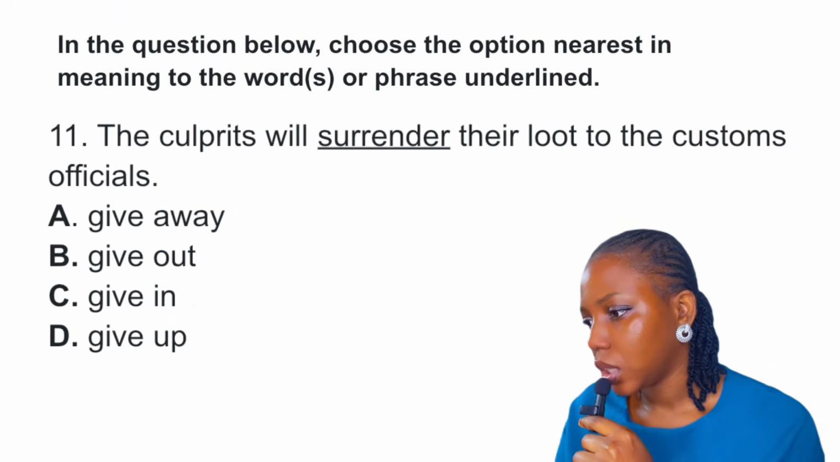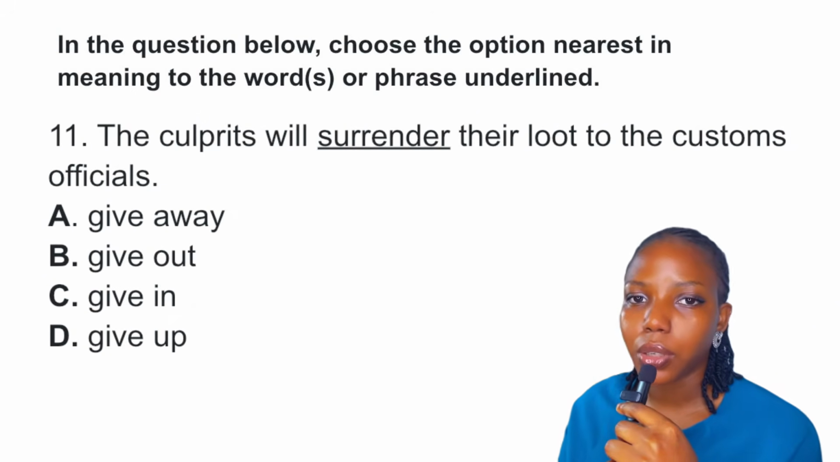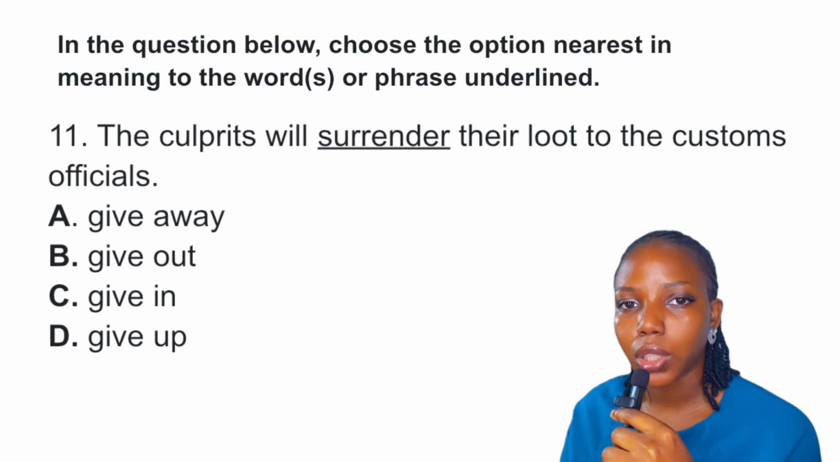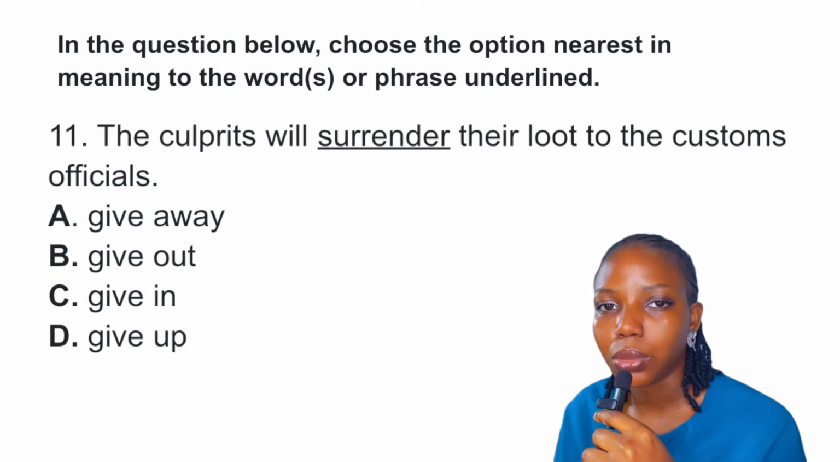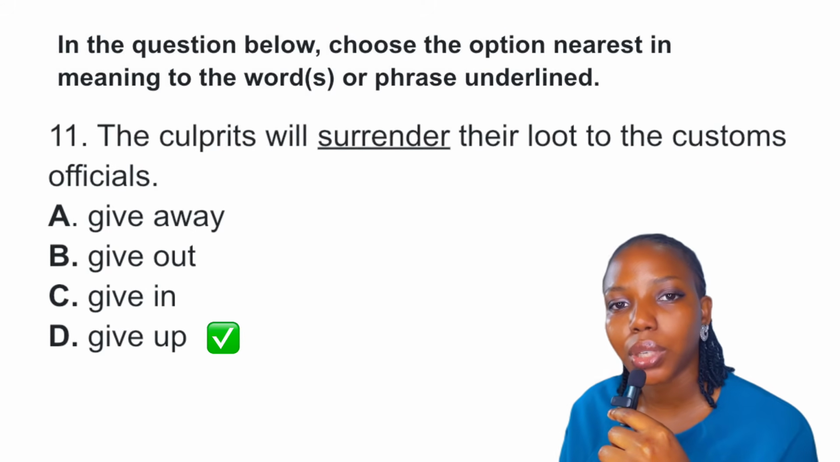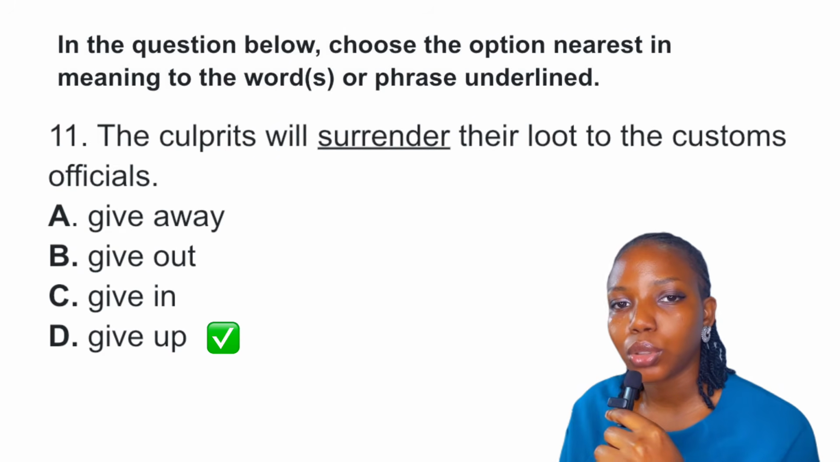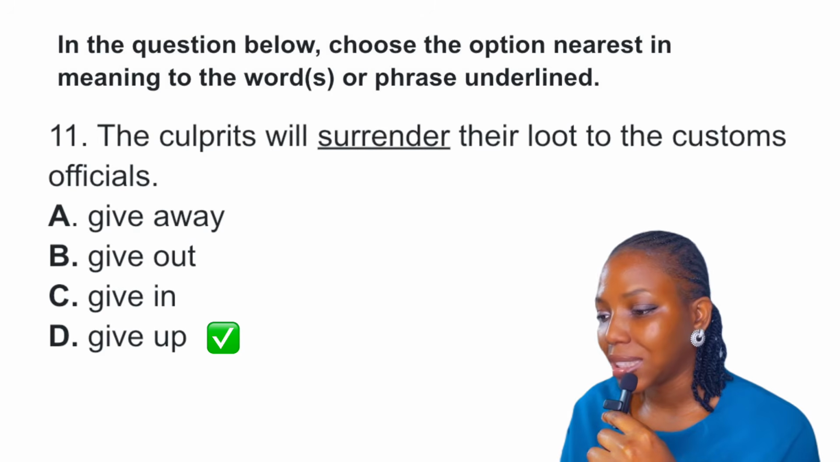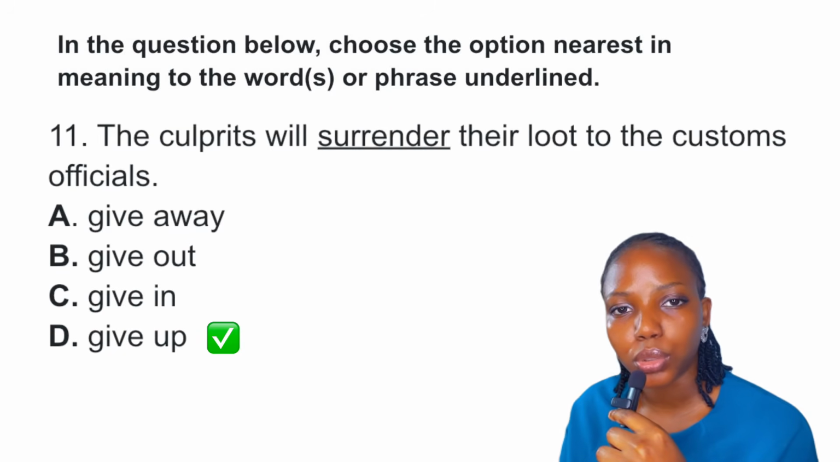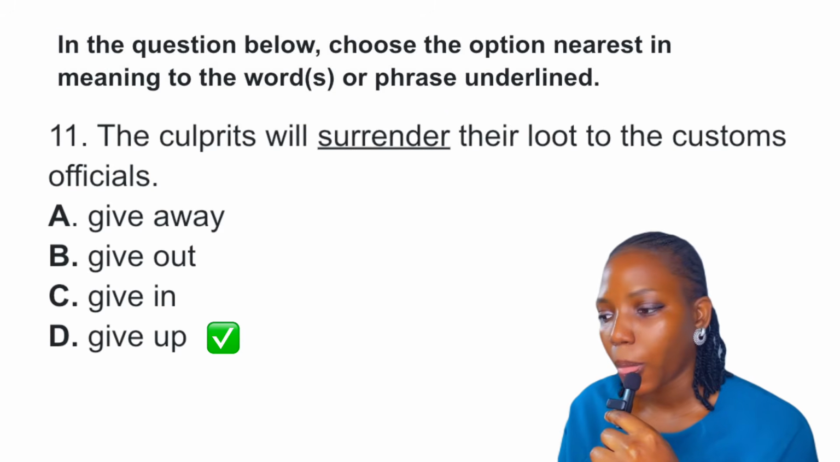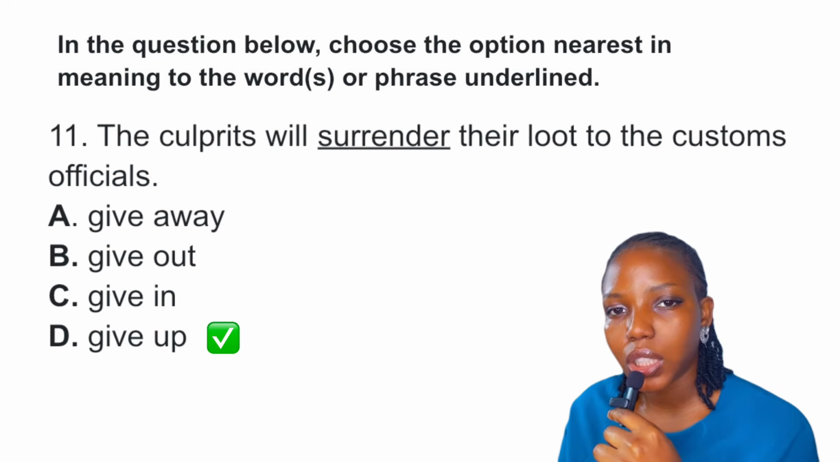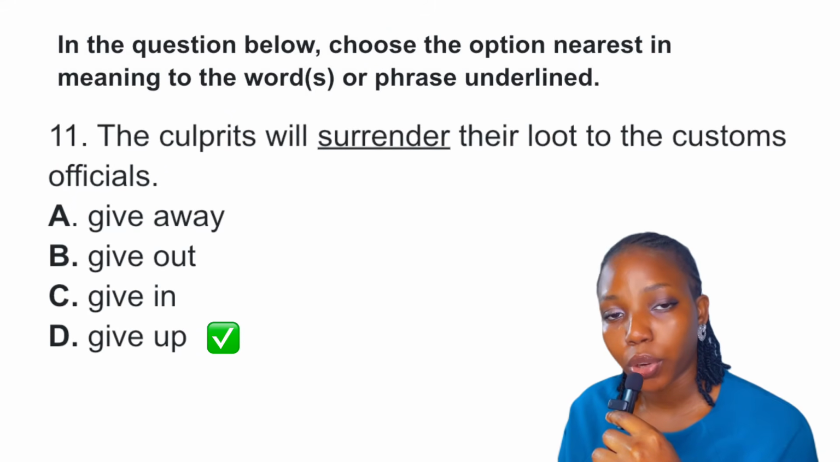Question 11. This question is under synonyms nearest in meaning. We have to choose a word that is nearest in meaning to the underlined word, and the underlined word here is "surrender." So let's take a look at the options. "Give away" means to donate. She gave away her old clothes, right? When we say "give out," it is to distribute. For example, the teacher gave out our exam papers, right? When we say "giving in," it is to surrender, but it is to surrender to pressure.